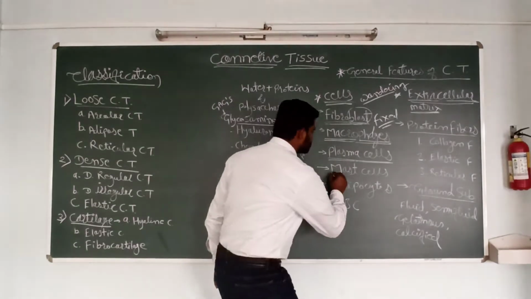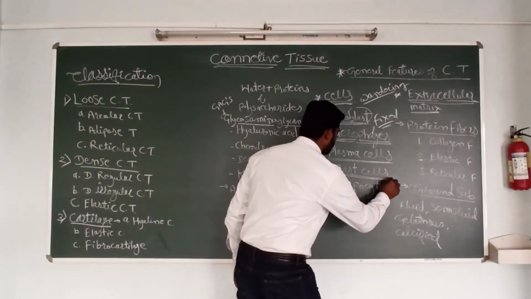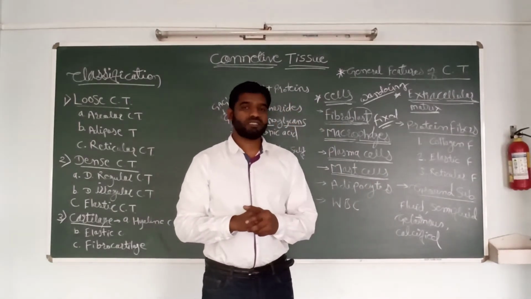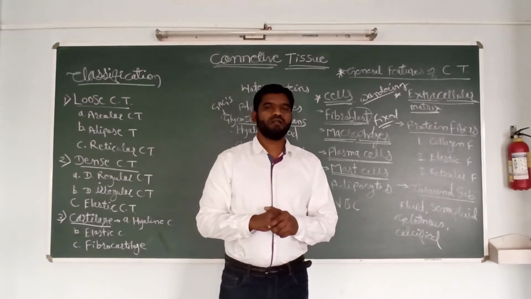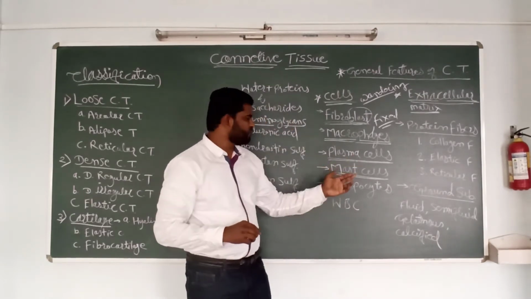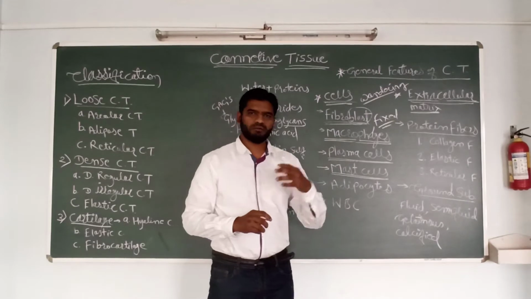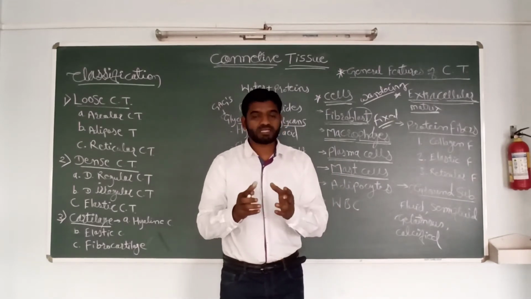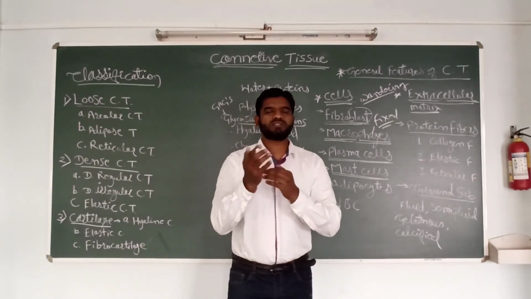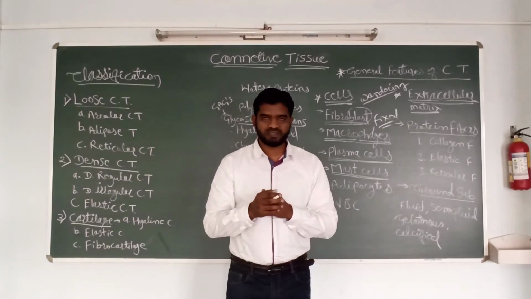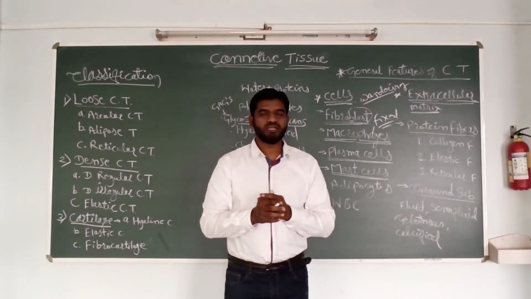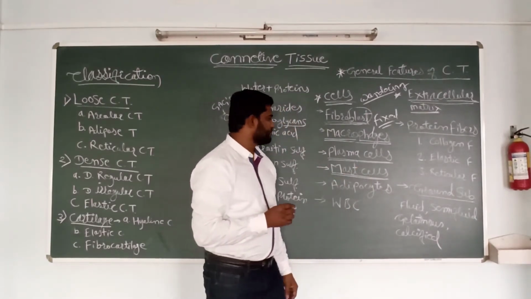Another one is the mast cells. They are derived from WBCs. They are present at the sides of the blood vessels. They secrete histamine.